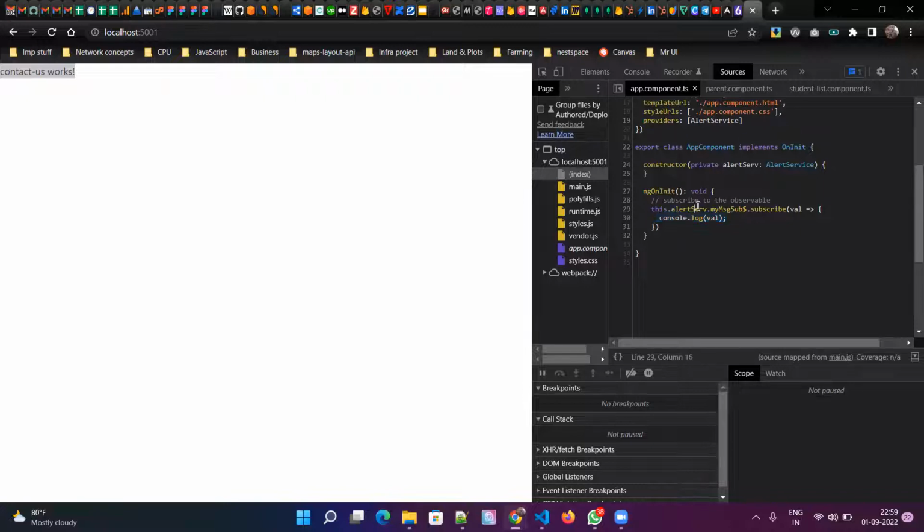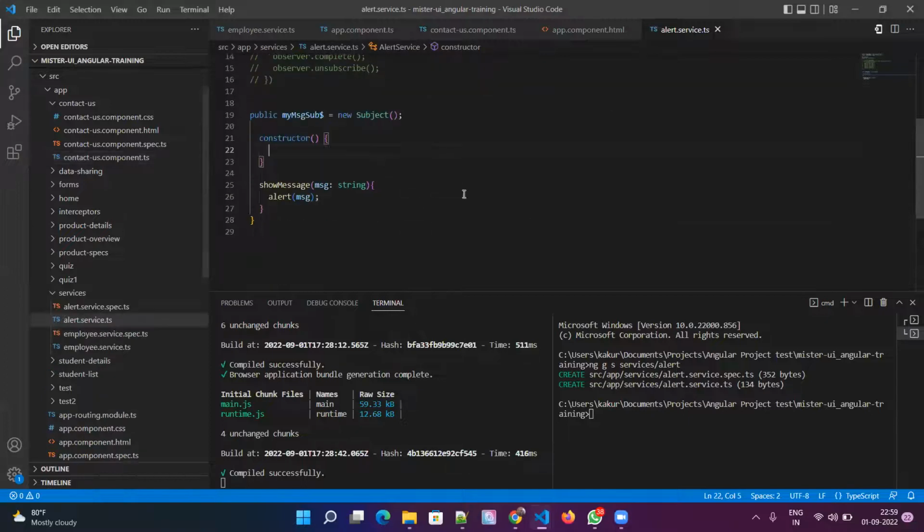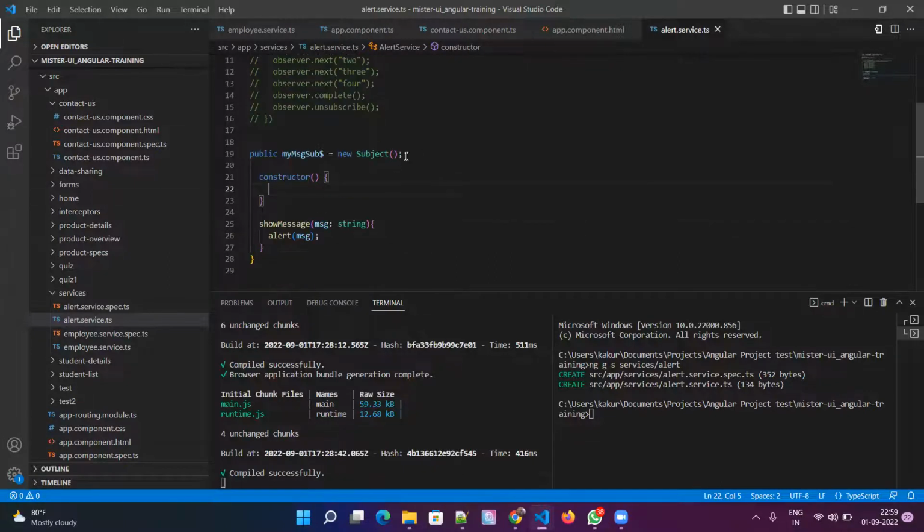So this is coming from the alert service and this subject. Not even the alert service, the data is not coming from the alert service. Let's go and see in the alert service. See, we are not sending that hello from here, right? So this is just a variable here.